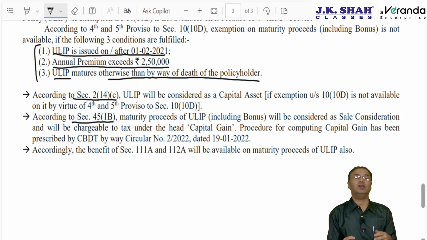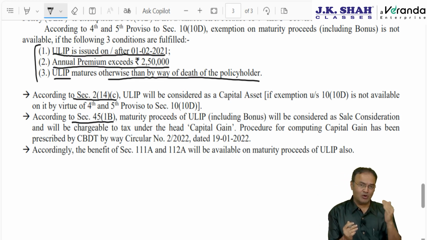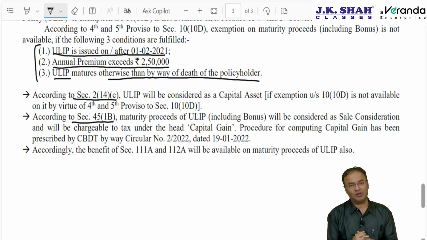So corresponding amendments are made in the capital gain chapter: section 2 clause 14 subclause C, ULIP will be a capital asset. Section 45 subsection 1B, the charging section of the capital gain chapter, describes how to calculate capital gain in case of ULIP. It says very simply, whatever is received minus whatever premiums were paid up till now, irrespective of whether deduction was allowed while paying premium or not. Amount received minus amount paid to the insurance company by way of premium.